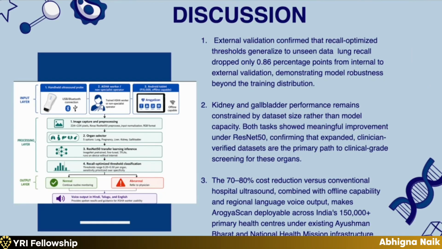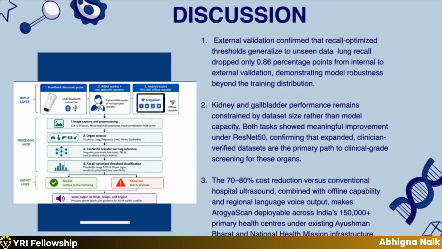The main discussion point is the system architecture. We also discussed how to actually deploy the hardware. Our hardware would be connected to some sort of device which would be running offline, and we would use an Android Pie tablet to then download this data. This would be done either by an ASHA worker or a non-specialist operator. They would capture the image, select the organ, and it would go through our entire transfer learning architecture, and then it's going to give either normal or abnormal. Based on this, they can assess the severity of the issue and what to do after that.